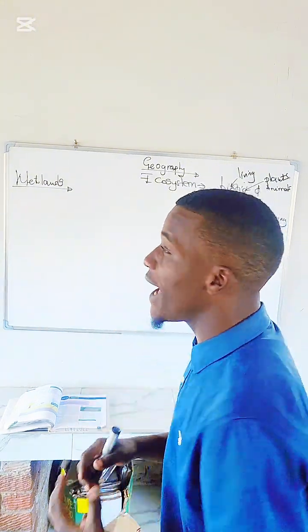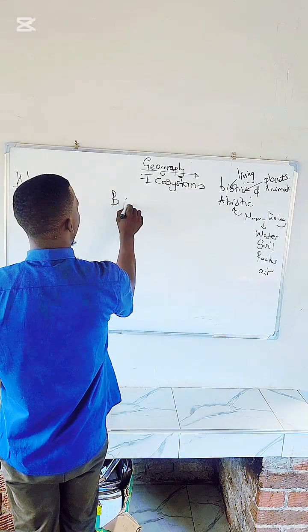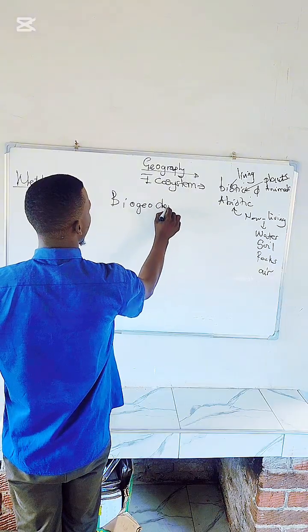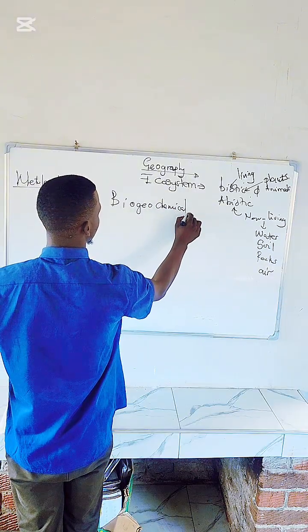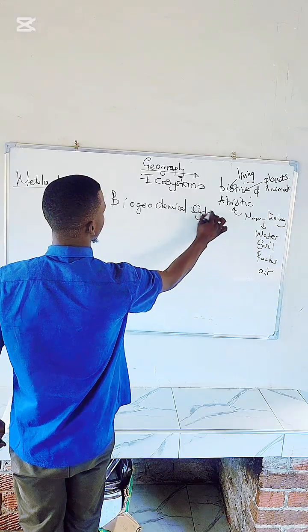In the introduction to ecosystems, we talked about what we call biogeochemical cycles.